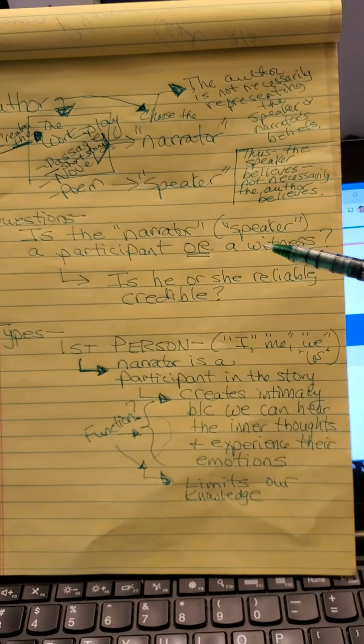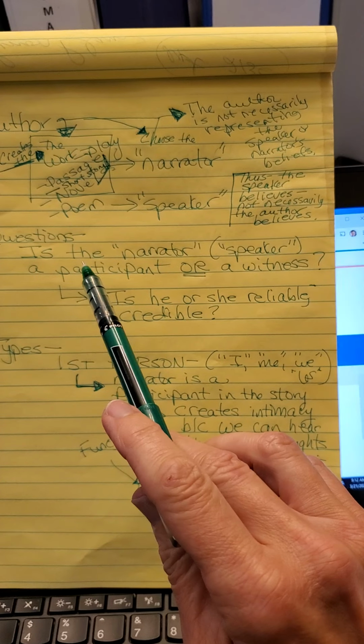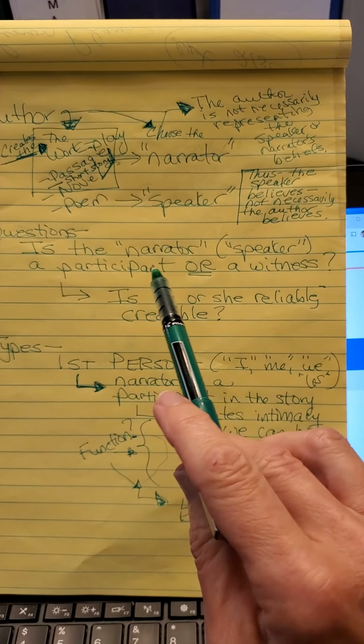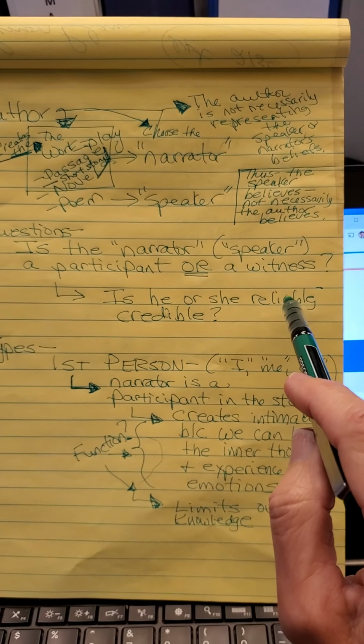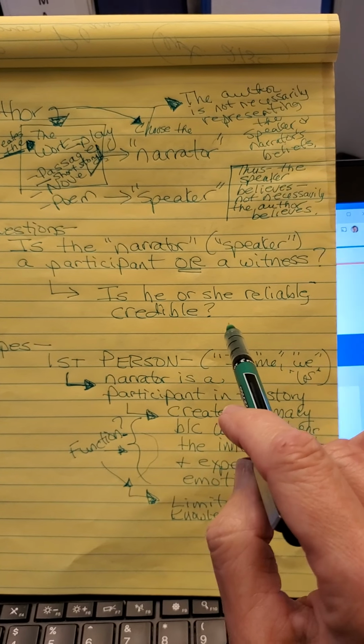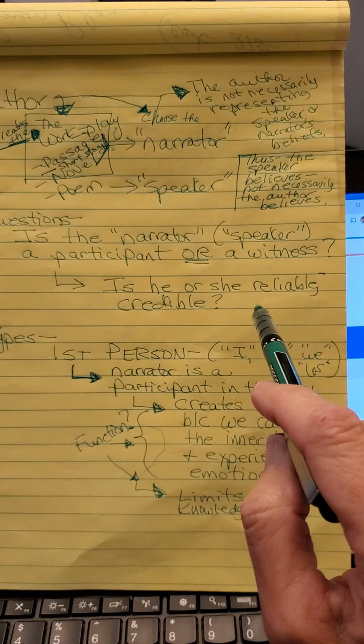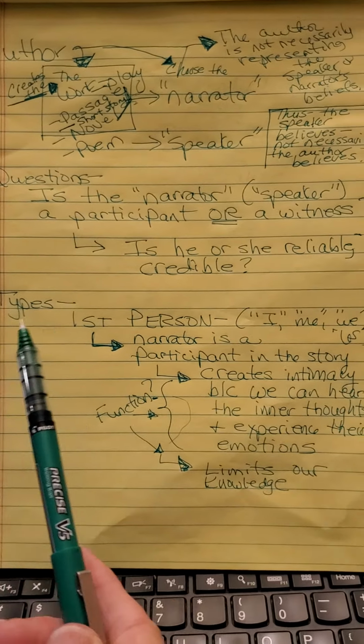So here are quick questions. One, is the narrator or speaker a participant or a witness? And two, is he or she reliable and credible? All right, here are the types.